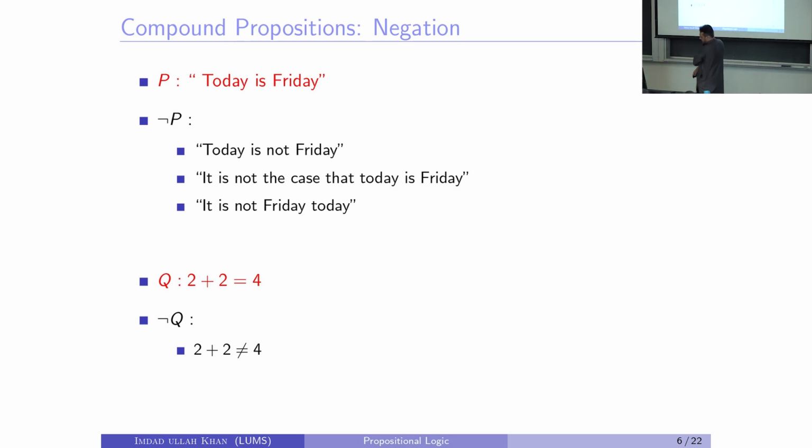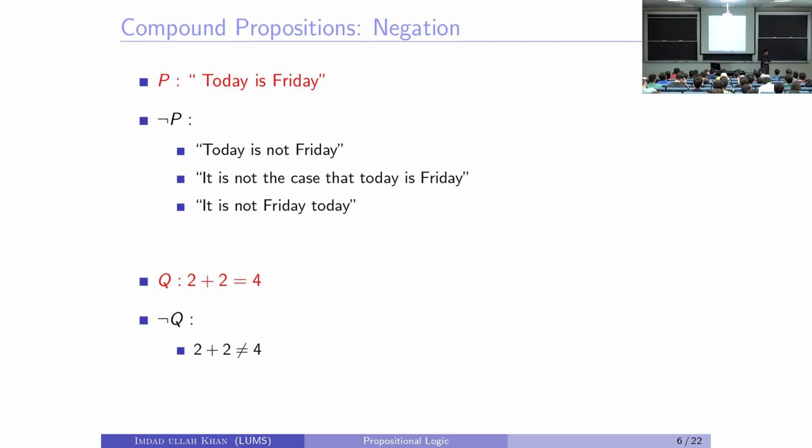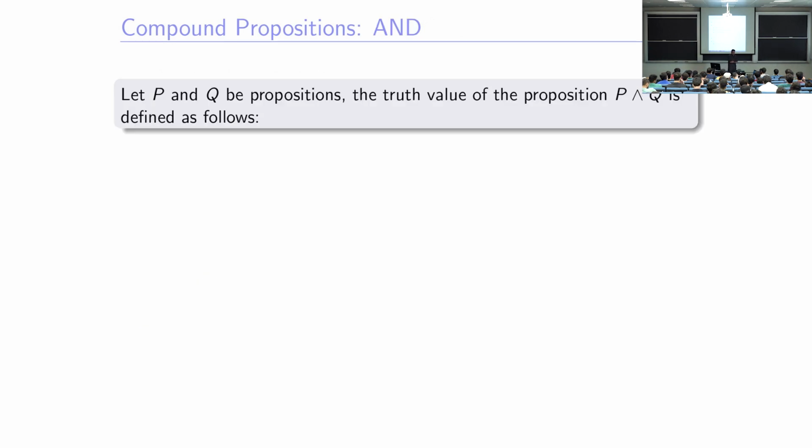Okay, 2 plus 2 equals 4. What's the negation of that? 2 plus 2 equals 5, right? 2 plus 2 is greater than 4? No. Why is 2 plus 2 greater than 4? That's not the negation, by the same reason, right? If I write 2 plus 2 equals 5, the supposed negation 2 plus 2 greater than 5 will be simultaneously false, right?